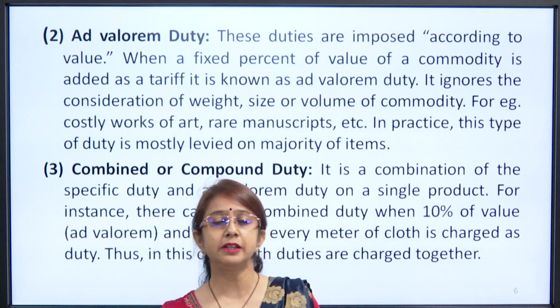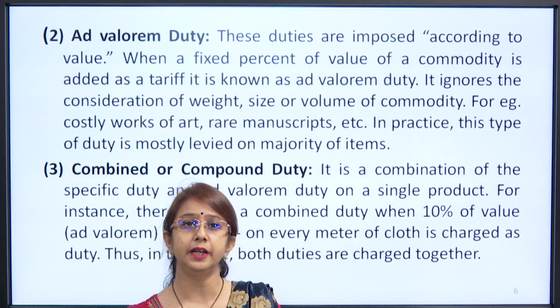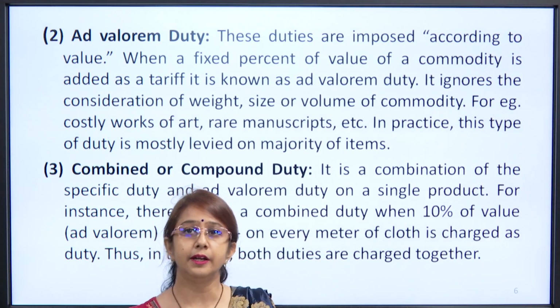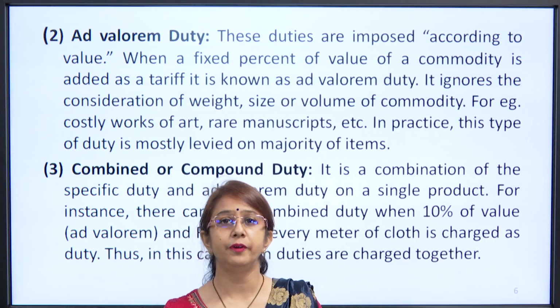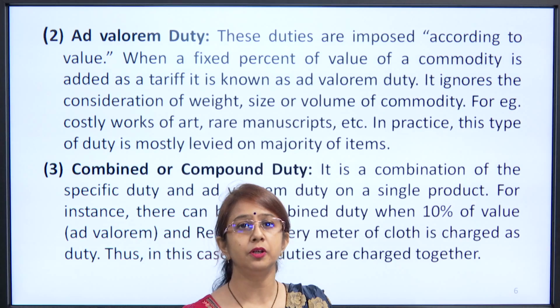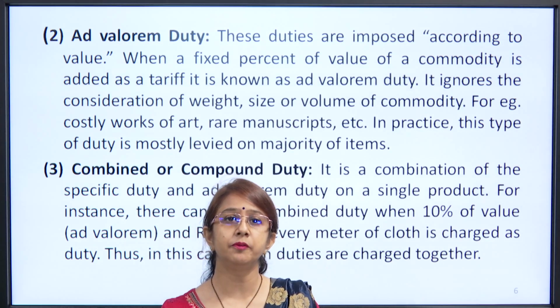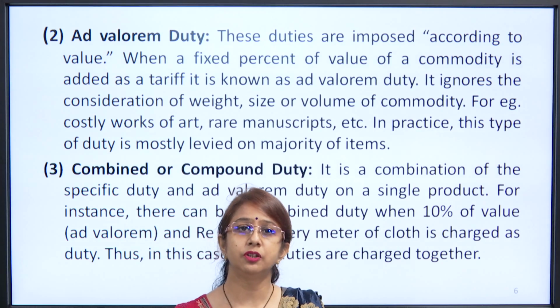When a fixed percentage of value of the commodity is added as a tariff, it is known as ad valorem duty. It ignores the consideration of weight, size or volume. For example, costly artwork, rare manuscripts. In practice, this type of duty is mostly levied on the majority of items.